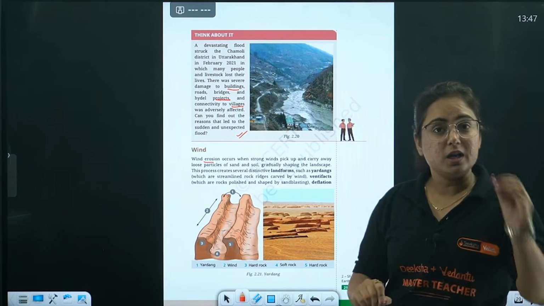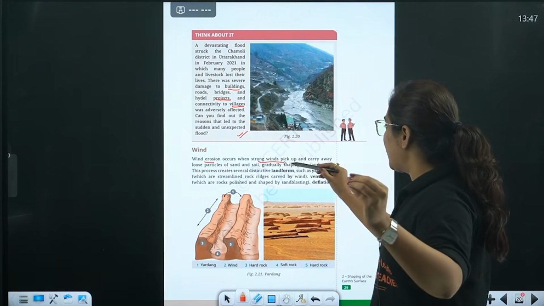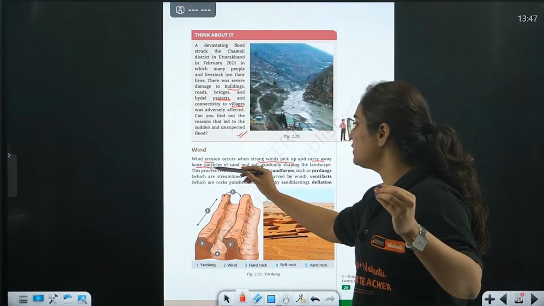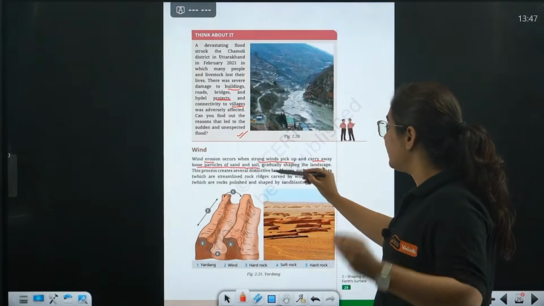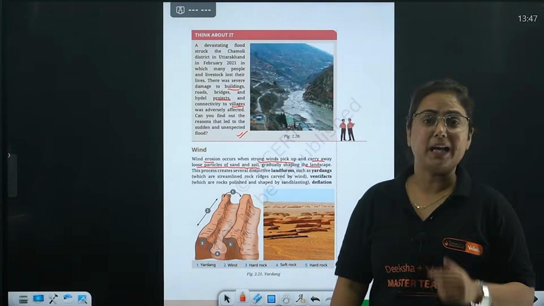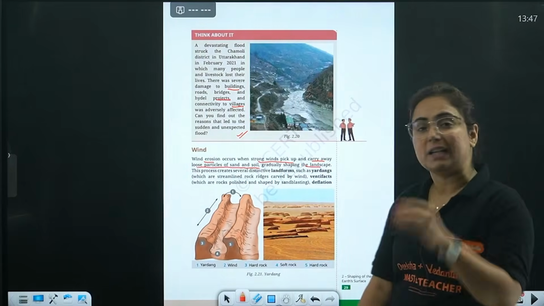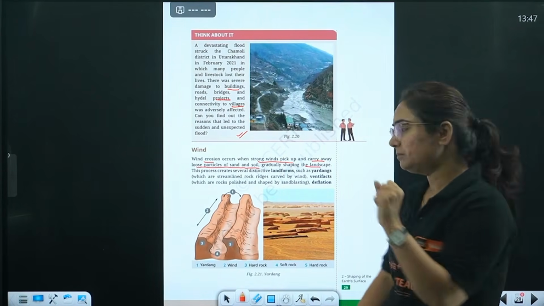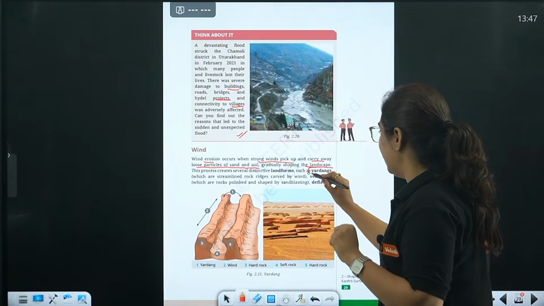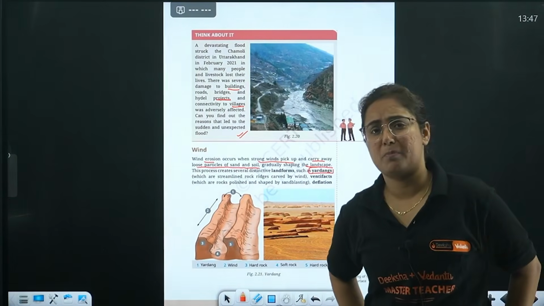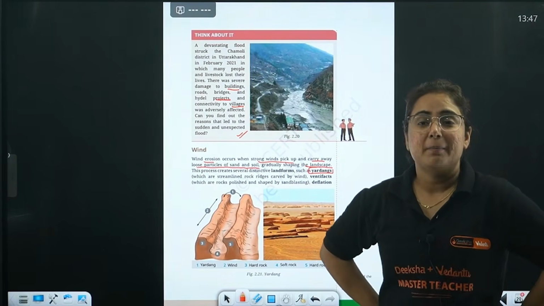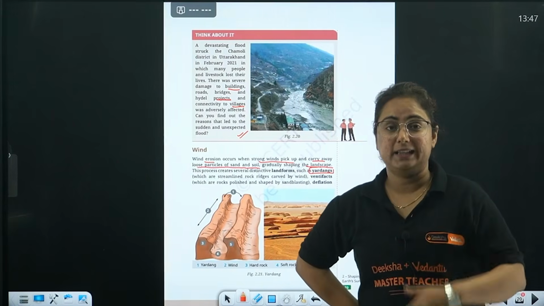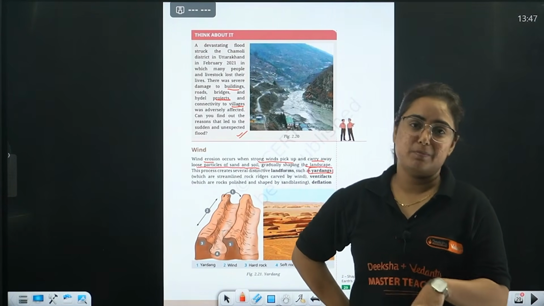Okay, it occurs when strong wind picks up and carries away loose particles of sand and soil, gradually shaping the landscape. How are the landscapes formed? Beta, there are different types of landscape formed due to the action of the wind. One among them is Yardangs, ma'am. We will remember all of them. There are a lot of landscapes. Beta, visualize it, see it, and then we have to remember all of them.